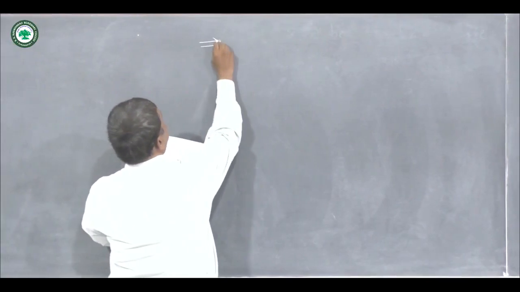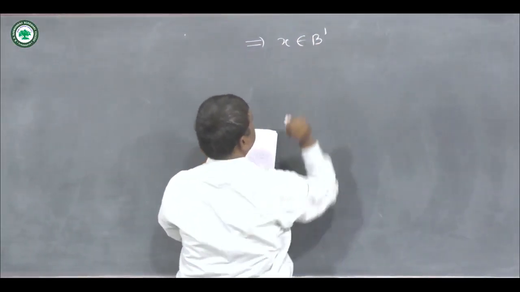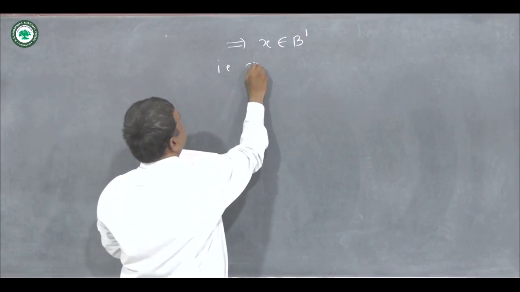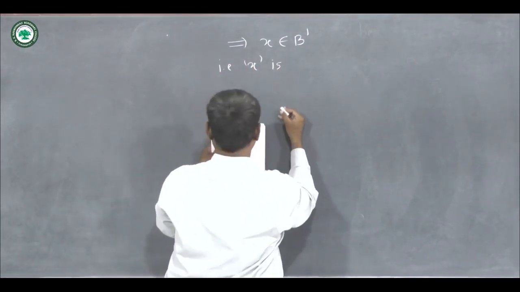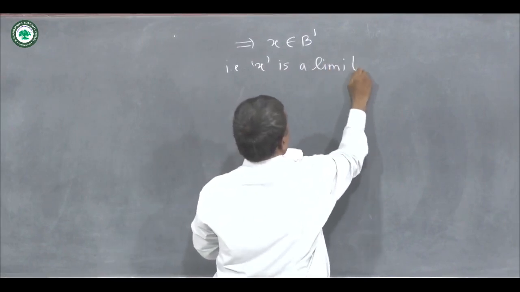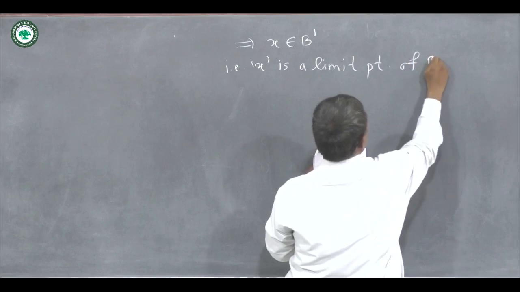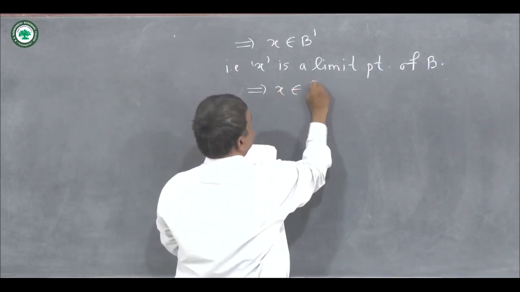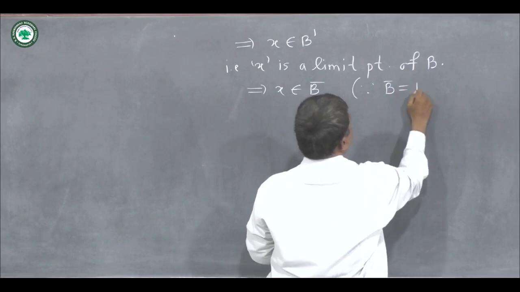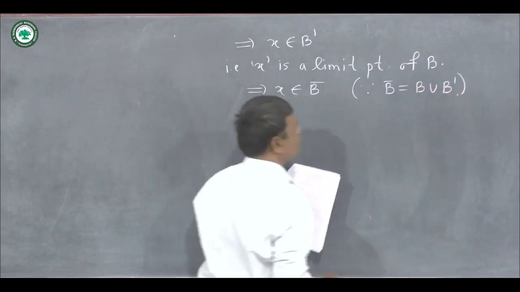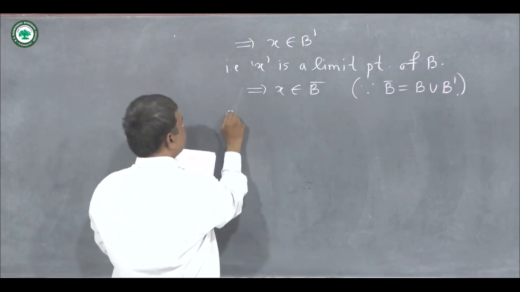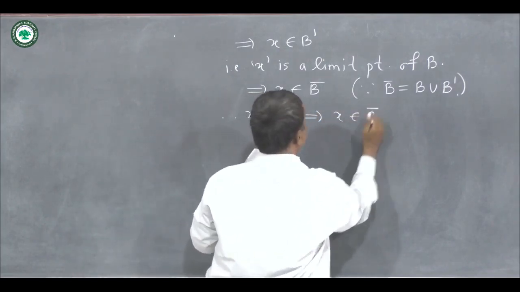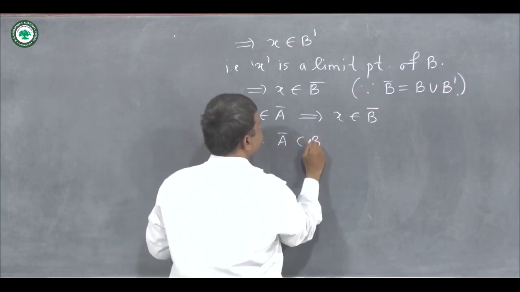So this implies that x belongs to B dash, that is x is a limit point of the set B. So this implies that x belongs to B closure, because we know that B closure is B union the set of limit points of B. Therefore x belongs to A closure implies that x belongs to B closure.